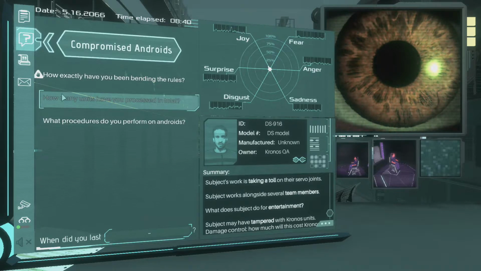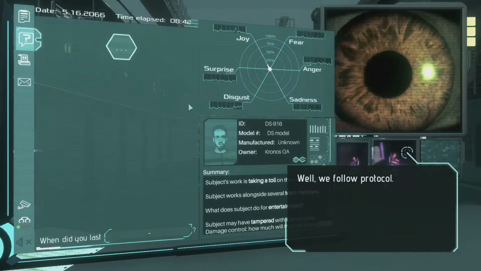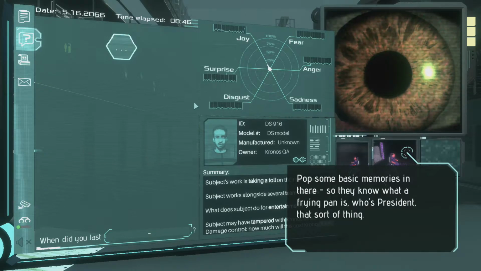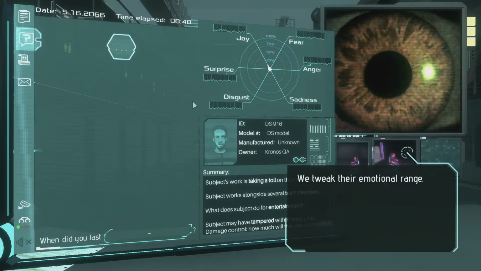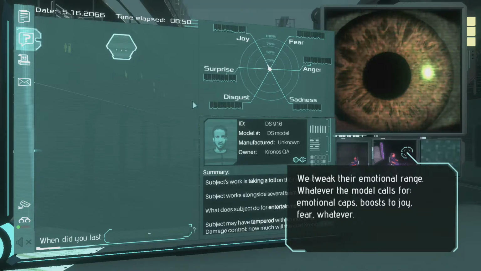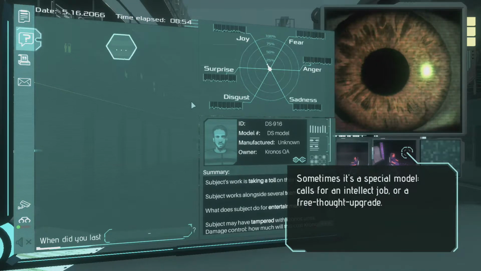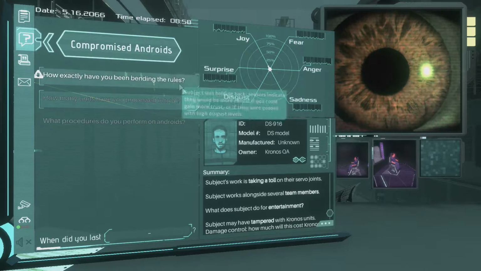Okay, compromised androids. What procedures do we perform on androids? Well, we follow protocol. Pop some basic memories in there so they know what a frying pan is, who's president, that sort of thing. We tweak their emotional range, whatever the model calls for. Emotional caps, boosts to joy, fear, whatever. Sometimes it's a special model, calls for an intellect job or a free thought upgrade. Okay.